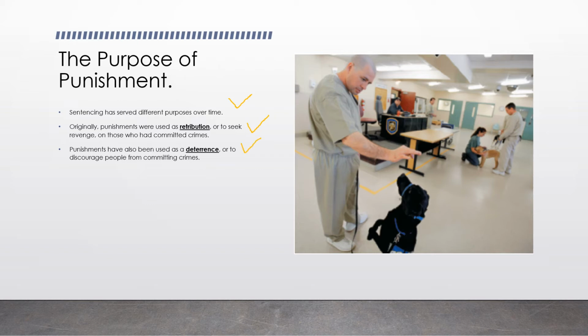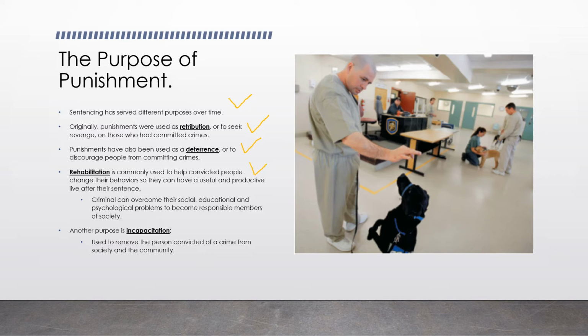Punishments have also been used as a deterrence, or to discourage people from committing crimes. As you probably know, prison is bad. It's not a happy lifestyle, so nobody wants to go to jail necessarily, so it's used to deter people from committing crimes so you don't go to jail.